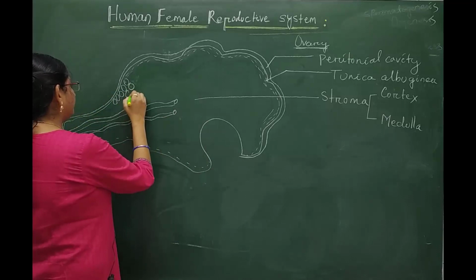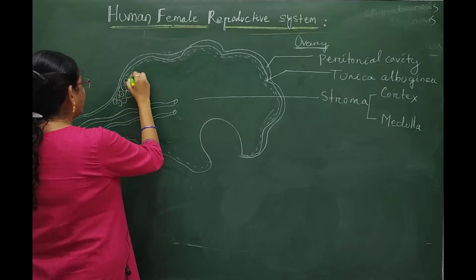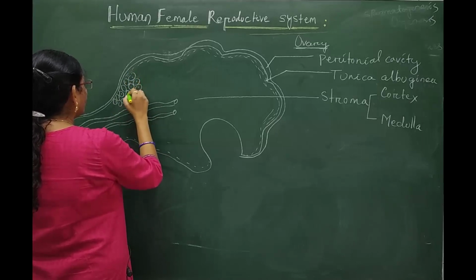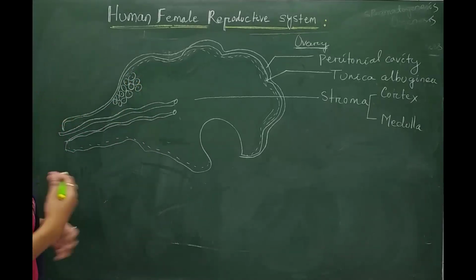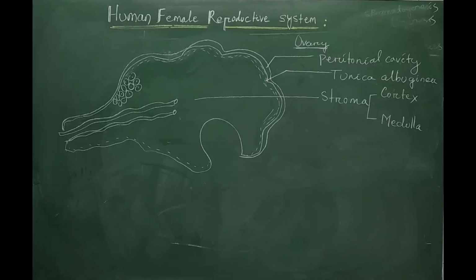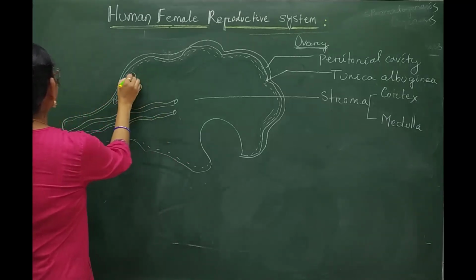So these are the cortical regions, and here the primary germinal cells get divided into a number of cells called primordial germinal cells.